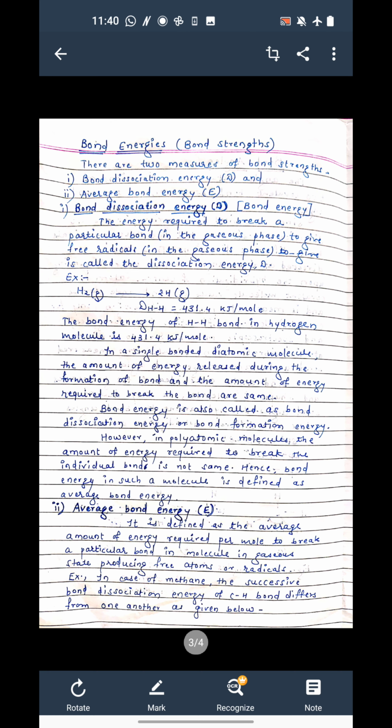But bond dissociation energy is a term used for diatomic molecules only, where the molecule is made up of two atoms, but that is not always the case. For a polyatomic molecule, the energy required to break the individual bonds is not the same. Hence bond energy in such molecules is defined as average bond energy, denoted by capital E. So what is the definition? The average amount of energy required per mole to break